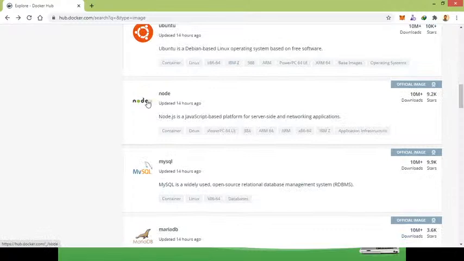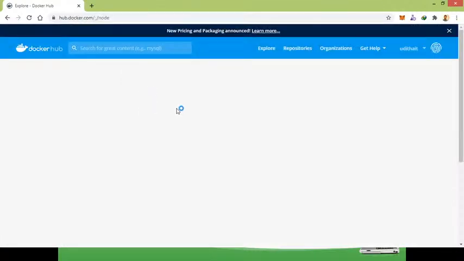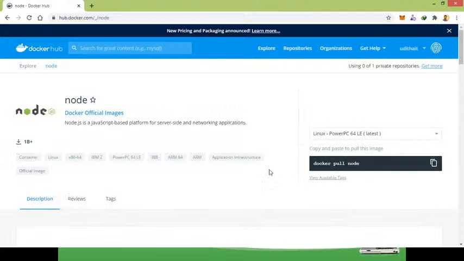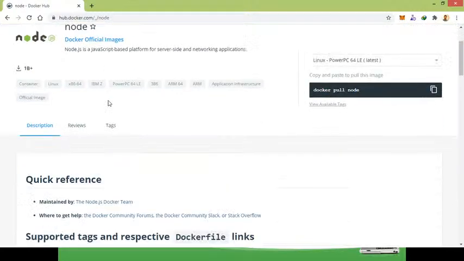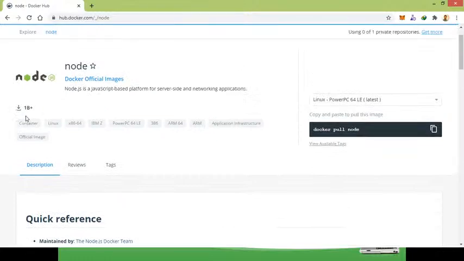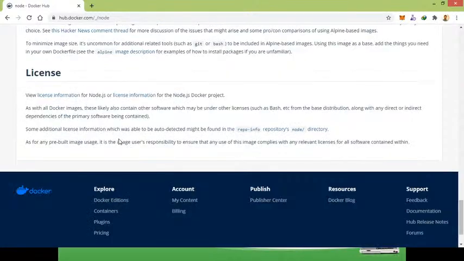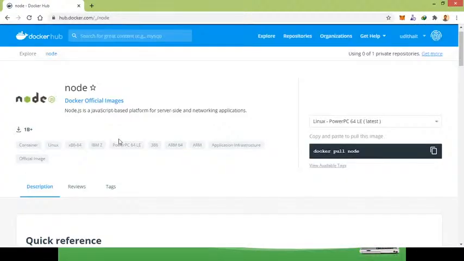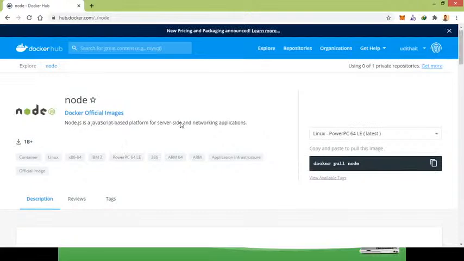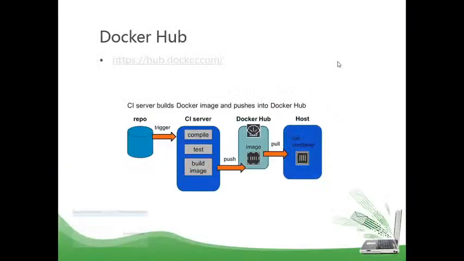Let's say you want to run a Node.js environment in your Docker. You just use this docker pull node command, right? Then you can get this environment. You can see this is the environment, and this is the official page for it. There are other tutorials and to-do sites as well. You can see how to apply this in different stages, but using docker pull node you get the Docker image into your container, and you get a runtime, and your application can be distributed into this, and you can run that in a containerized environment.